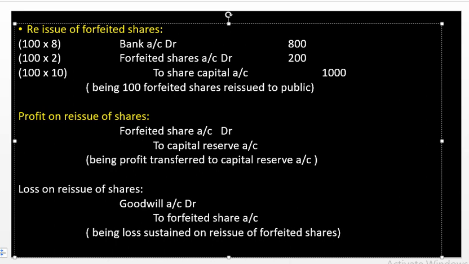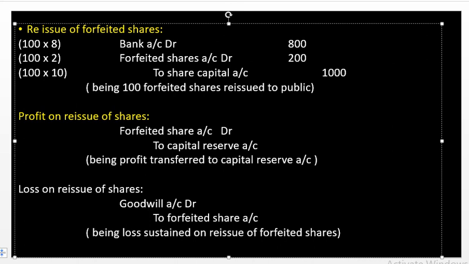Next journal is, we are going to find the profit or loss on reissue of forfeited shares. What will be the journal entry if we are getting a profit? What will be the journal entry if we are sustaining a loss on reissue? So, these are the journals. Forfeited share account debit to capital reserve account if we are getting a profit. Suppose if you are getting a loss, goodwill account debit to forfeited share account.